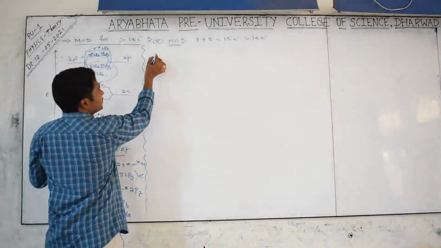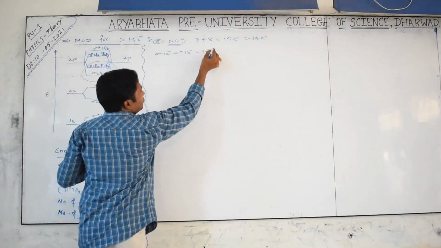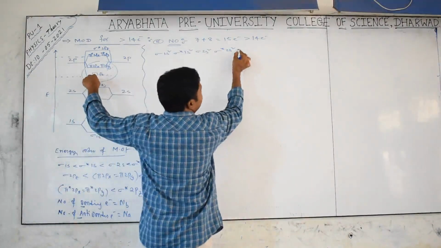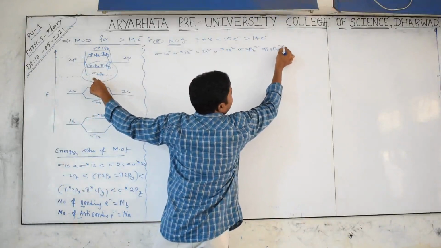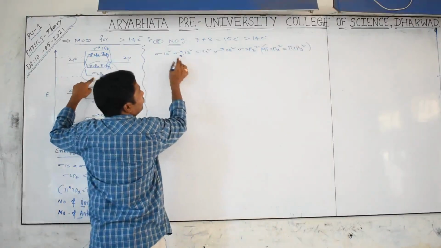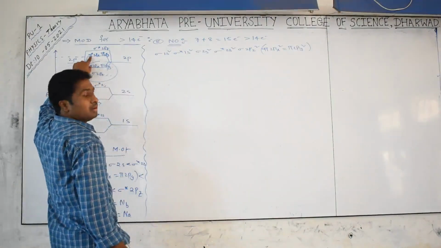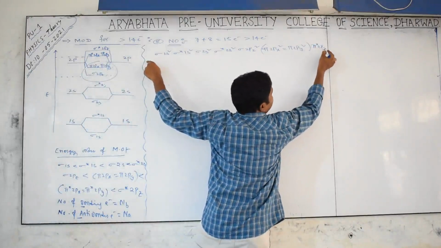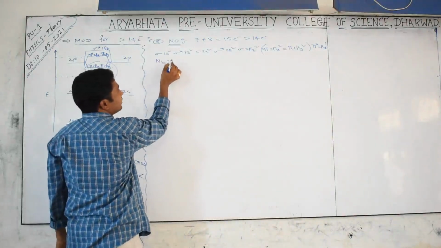So what happens here? Sigma 1s2, sigma star 1s2, sigma 2s2, sigma star 2s2. After that sigma 2pz2 and pi 2px2 equals pi 2py2. How many so far? 4, 6, 8, 10, 12, 14. But still one more is there, going into which one? Pi star 2px1.